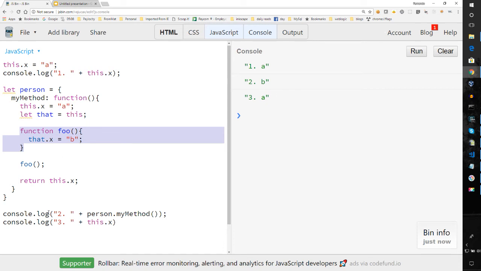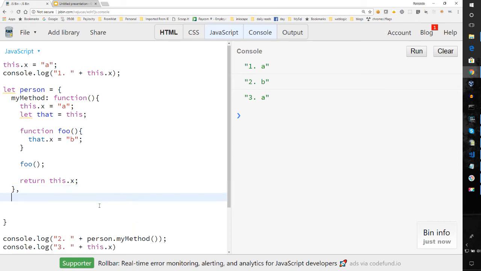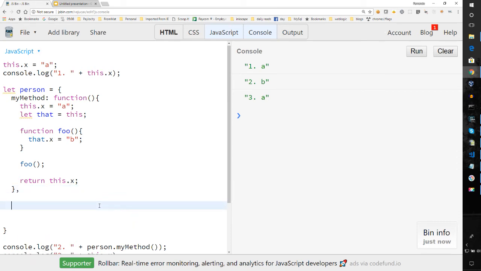Another thing about this, let's take a look at something like this. Let's say that I had another function, or let's call it a method. So method B, and we just say get X, for example.